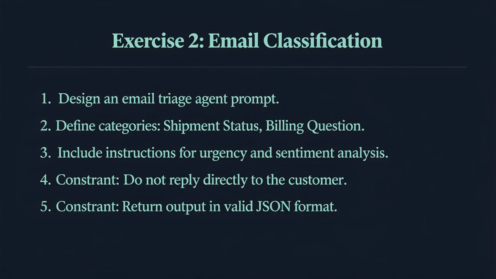Let's try a second exercise. Email classification. Design a prompt for an email triage agent. Include categories like shipment status and billing question, and instruct the AI to determine urgency and customer sentiment. Add a constraint to never reply directly to the customer and to return the output in valid JSON. This turns a simple mailbox into an automated intelligence stream.